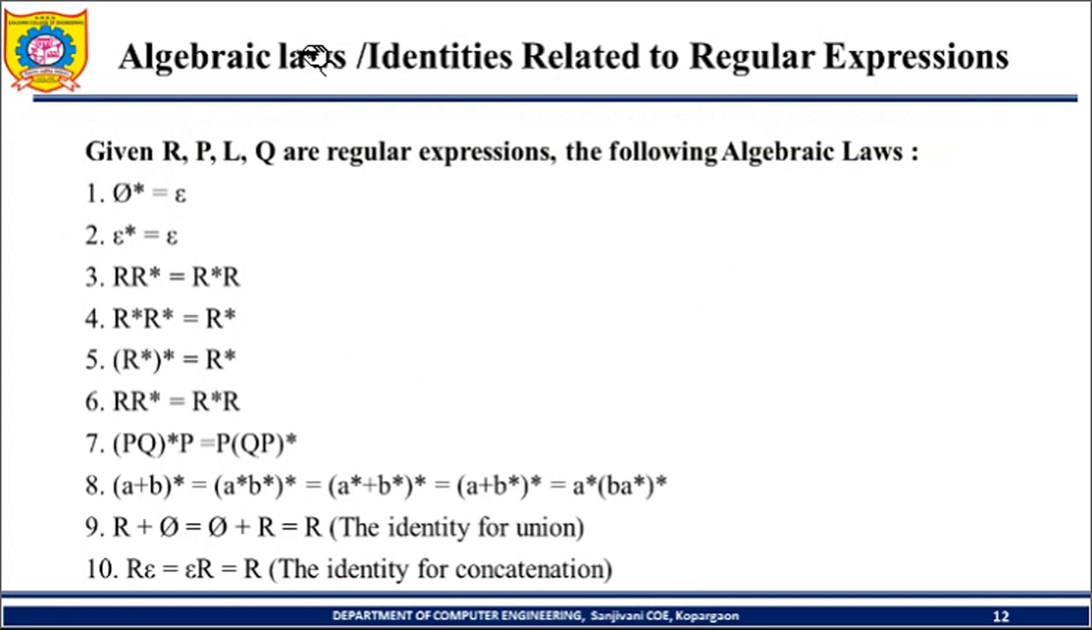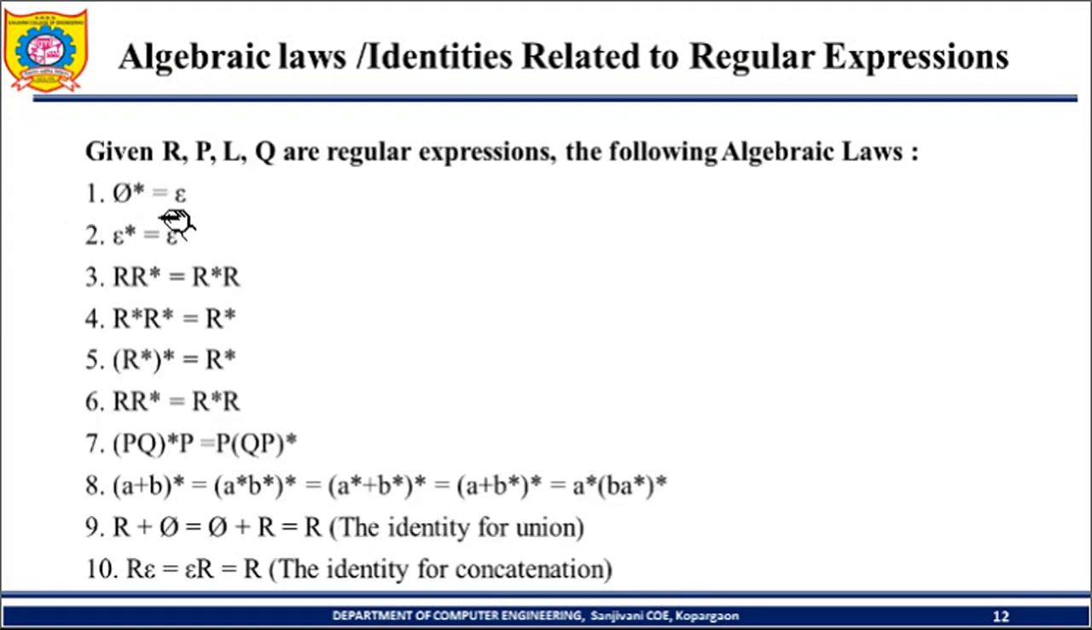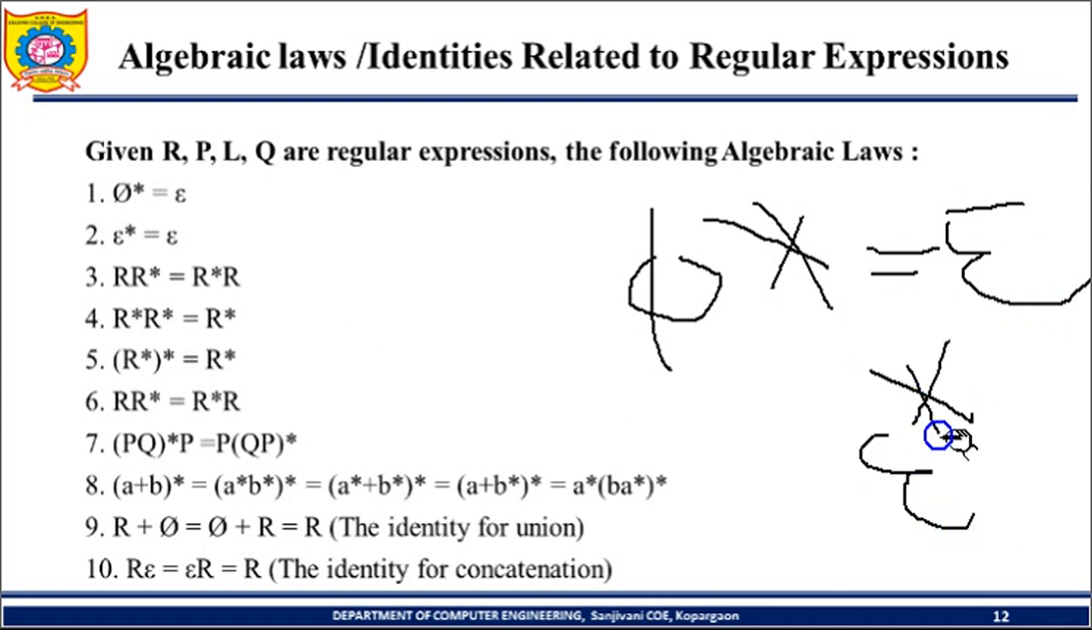Now these are the laws or rules or identities related to regular expressions. So 15 rules or laws are there. Here you can see, if I take the star of phi, any combination of it will always be epsilon: phi star is epsilon. Even if I take any combination of epsilon star, that will be epsilon. Any number of times I take epsilon, finally I'll get epsilon only. After that, r into r star is equal to r star into r; r star into r star is equal to r star; and (r star) star is r star. So these are some of the rules.